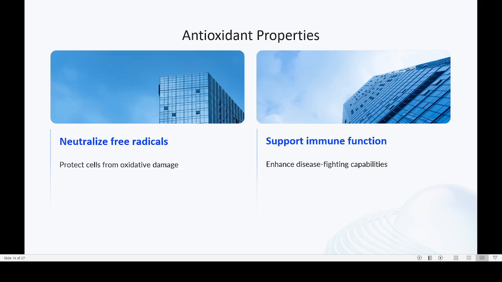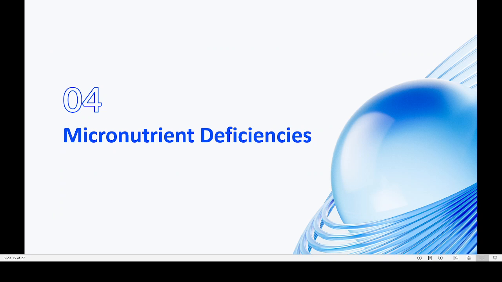That is, oxygen means O2. If O2 is split into O plus and O plus, or O minus and O minus, each oxygen is an atomic oxygen that can attack any cell and damage it or destroy it. Such kind of damage is known as oxidative damage. And oxidative damage can lead to destruction or death of the cell. Then support immune function. They will be enhancing the disease fighting capabilities of our body.